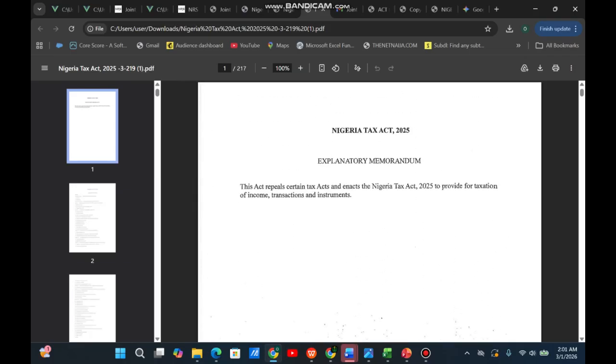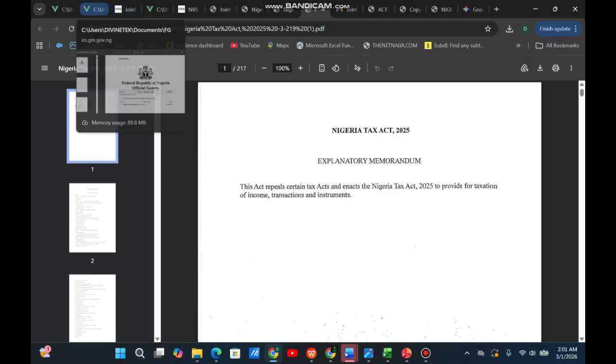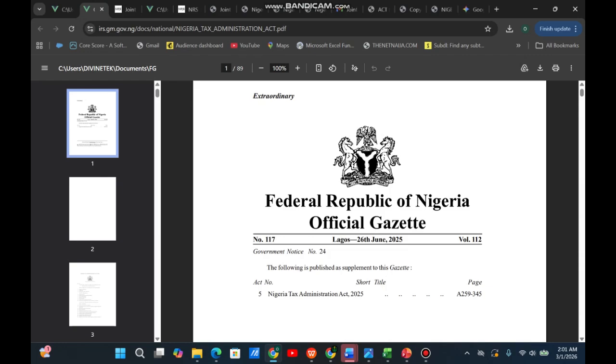You notice that the Gazette number is not here. The official Gazette cover page is not here. The volume is not here. So I won't advise you to use this.